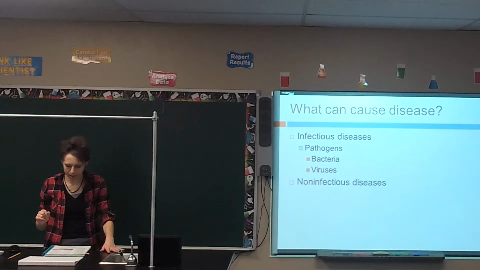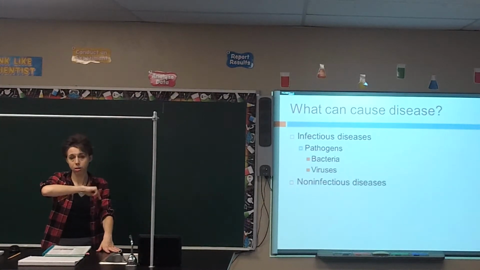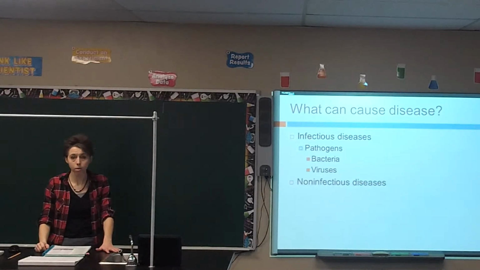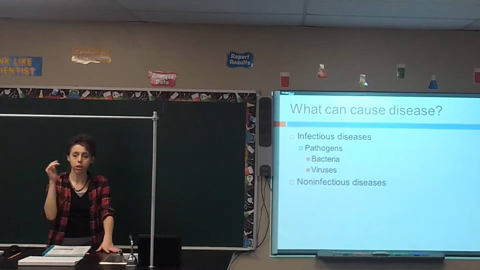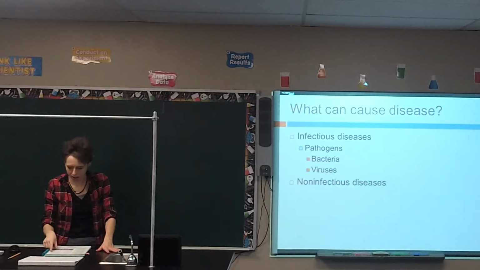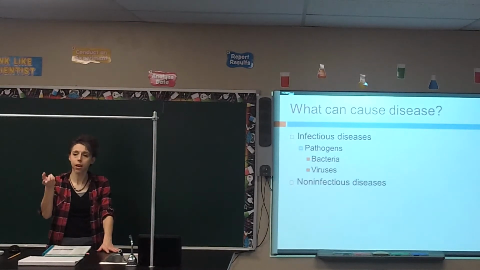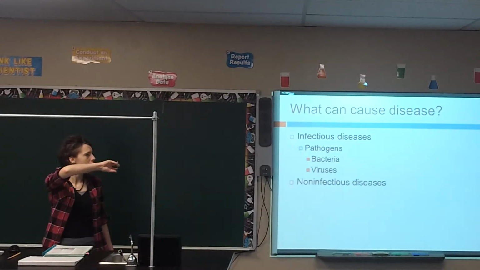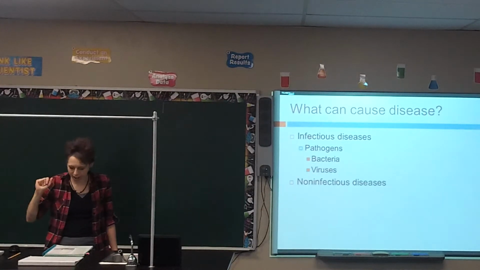Alright, a pathogen is a disease-causing organism. Your book's already used the term pathogen with your immune system, but now it's officially telling you what a pathogen means. Patho has to do with disease, gen means producing. So the name pathogen actually means disease-producing or disease-causing. So just make a note of what pathogen is. Infectious disease is whenever you have something like a pathogen inside of your body and it's causing disease. Your book points out there are two major types of pathogens: bacteria and viruses.